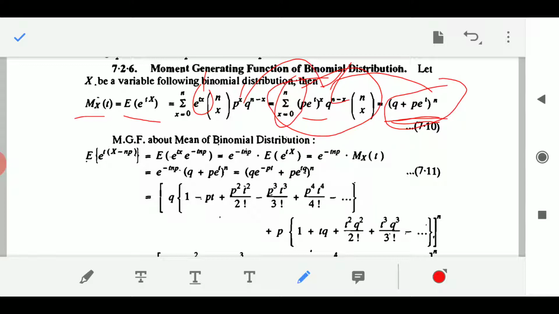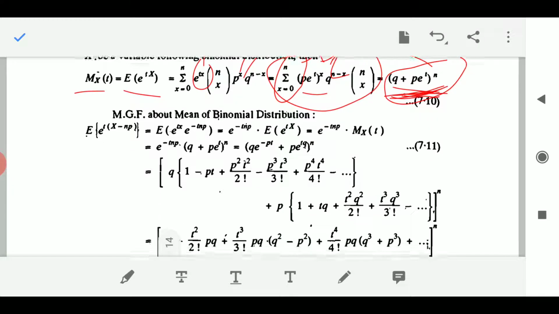So (q plus p e to the power t) whole to the power n is the moment generating function when calculated about the origin. When you expand this thing in binomial expansion, its first term, second term, third term will give you the first moment, second moment, third moment, and so on.